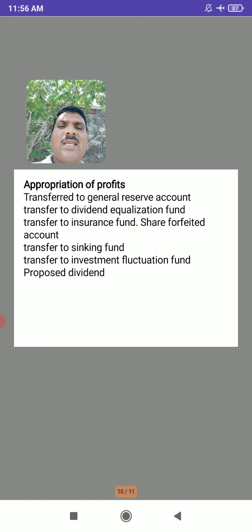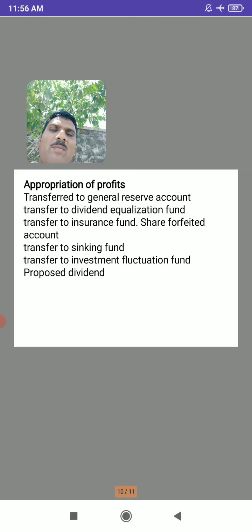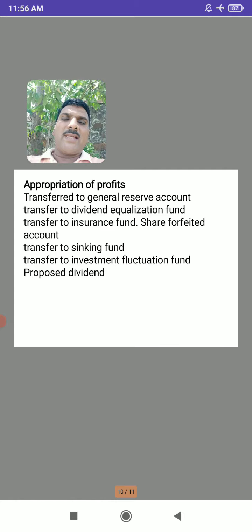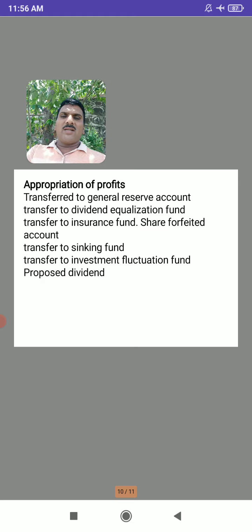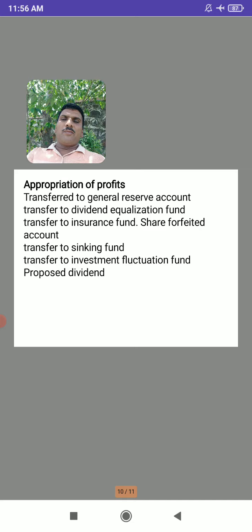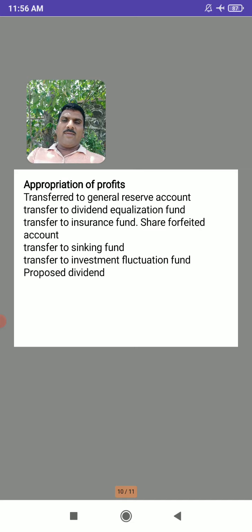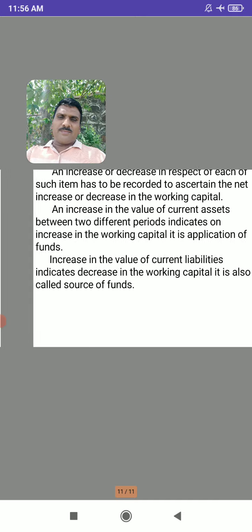So these are the things where some part of the profit is kept as or transferred to accounts such as general reserve account, dividend equalization fund, insurance fund, forfeited fund, sinking fund, and the investment fluctuation fund. And some part of the profit is paid as a proposed dividend. So like this, the profit is appropriated and it is kept reserved.